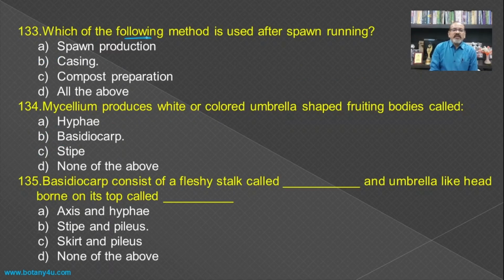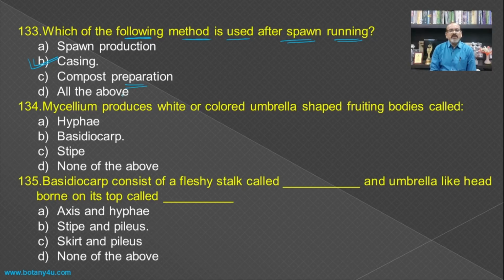Then, which of the following methods is used after spawn running? After spawn running, as we have seen earlier, the complete spawning is covered with fine particles of soil, and this method is known as casing.